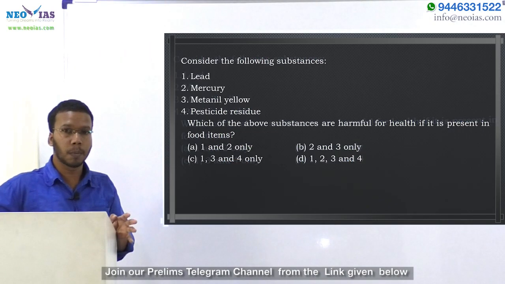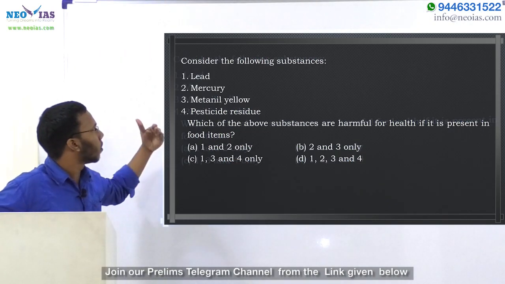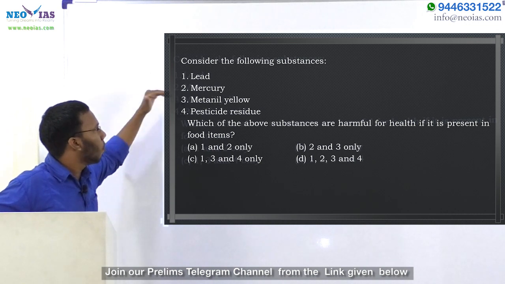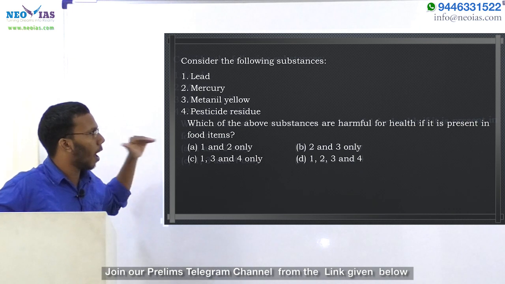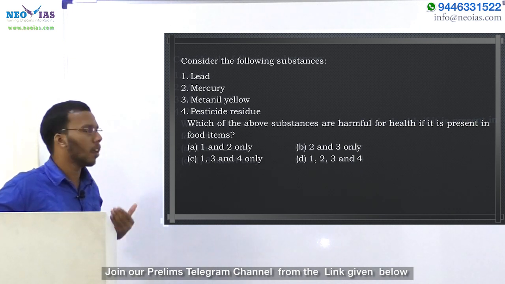Now this is a question regarding pollution. Consider the following substances: lead, mercury, methanol yellow, pesticide residue, and they are asking which of the above substances are harmful for health if present in food items.